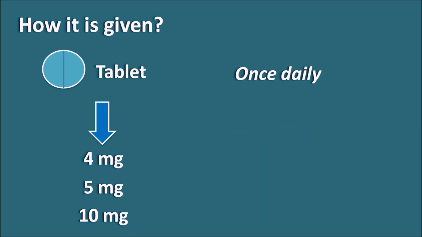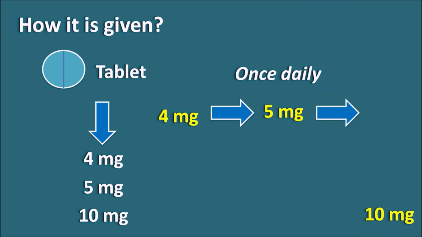This drug is given once daily, particularly preferred at night time, and the dose depends on the age of the patient. In children it can be started at 4 mg once daily, and for less than 15 years it can be used at 5 mg, and if the age is greater than 15 years the dose can be increased up to 10 mg. In this way this drug is given once daily at different doses based on the age of the patient. So that's about montelukast.